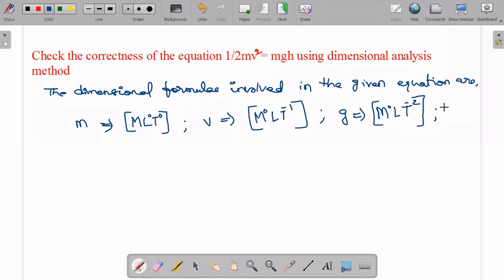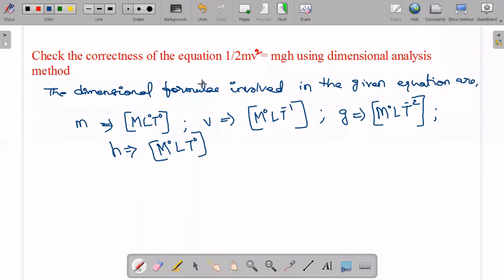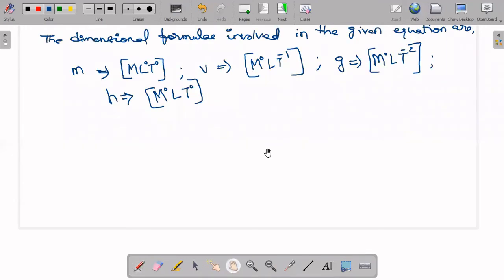And the last one, what is there? Last, H is there. H is nothing but length. So what do we write? M power 0, L, T power 0. These are the dimensional formulas which we have for the given equation. So we will be substituting them in the given equation. We have just written dimensional formulas of the physical quantities given in the equation. Now we will substitute all of them in the given equation, and we will find whether the equation is correct or not.